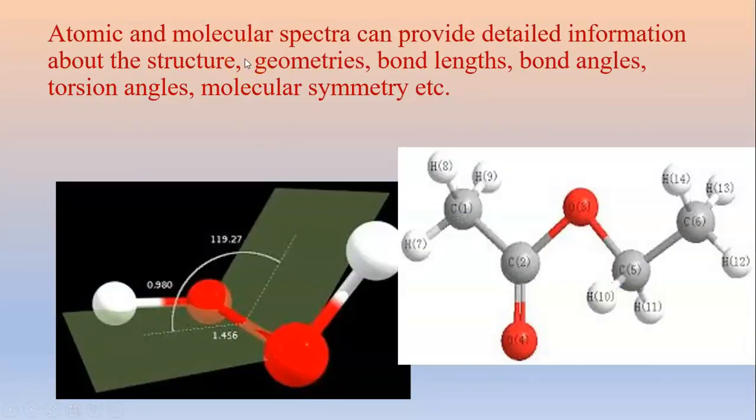Atomic and molecular spectra can provide detailed information about the structure, geometries, bond lengths, bond angles, torsion angles, molecular symmetry, etc.